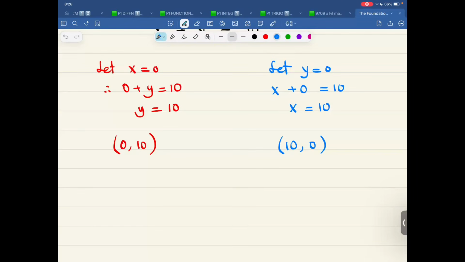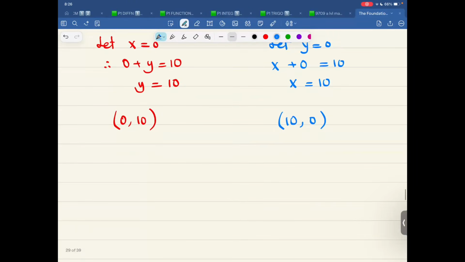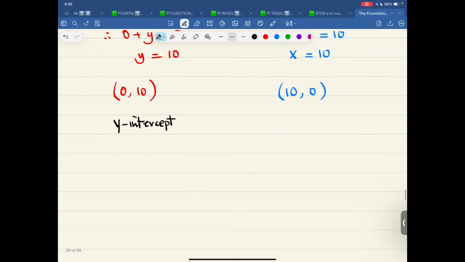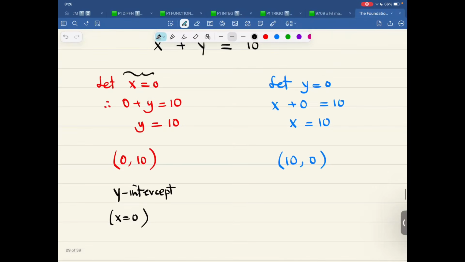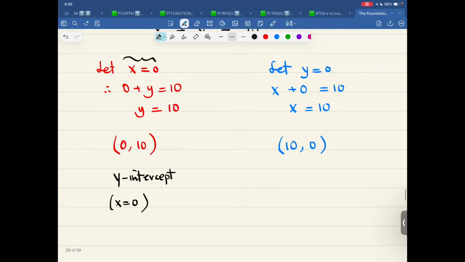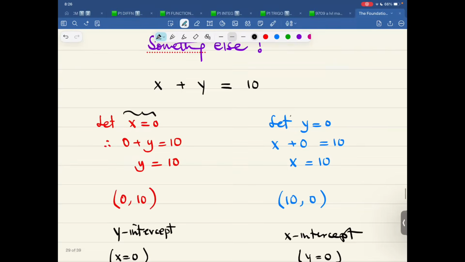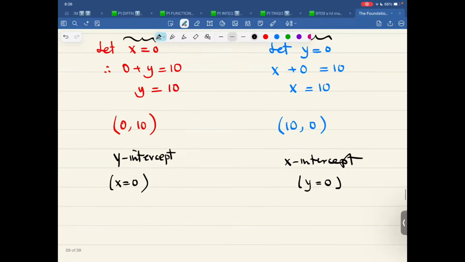Got the idea? So basically, this is the y-intercept. When x is 0, you get the y-intercept. This one is the x-intercept. That means y equals 0. When y is 0, you get the x-intercept.